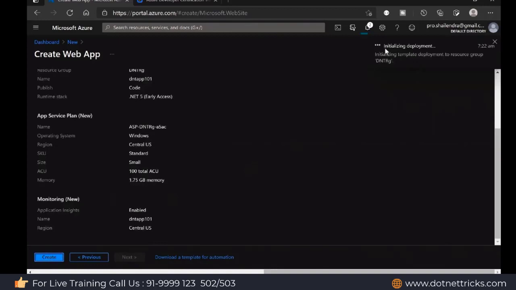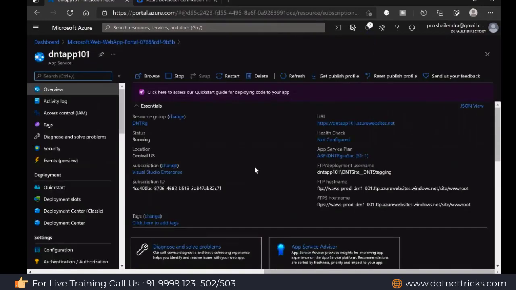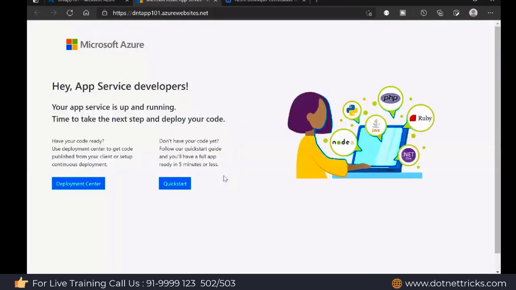So it has started the deployment process for the web app. Here you will find this is our resource group name. This is the URL we have, using which we can access it. Let's open it. It will show us a default landing page added by Microsoft itself.